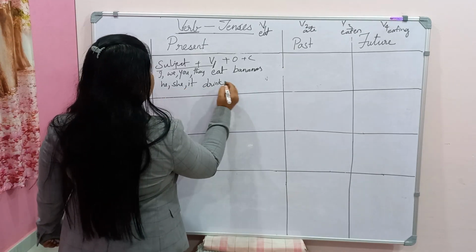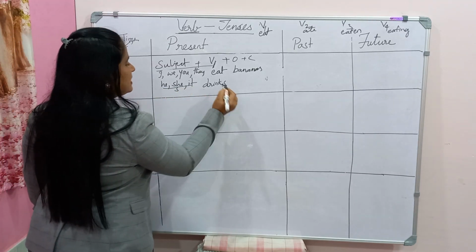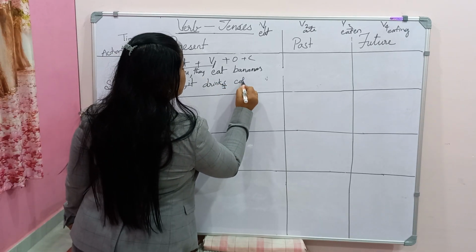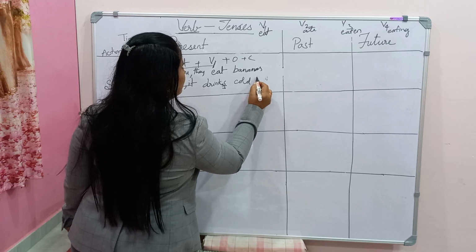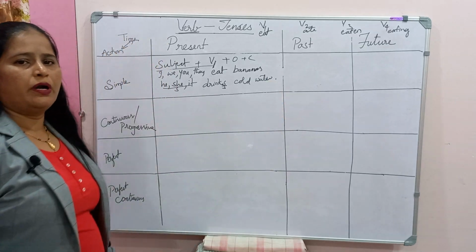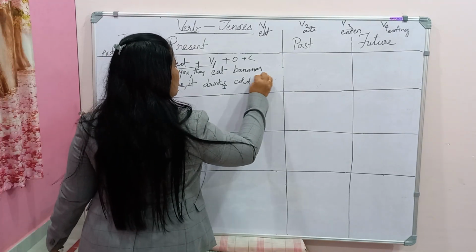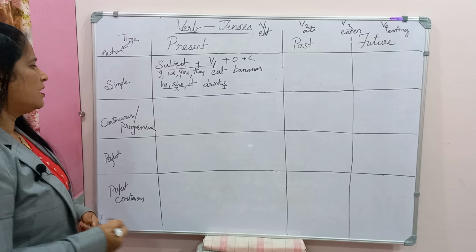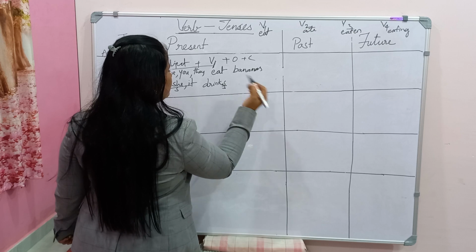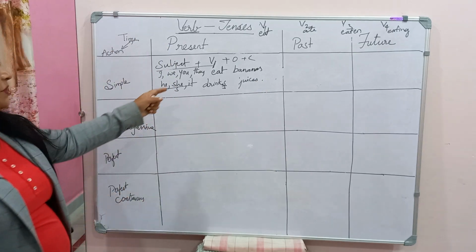So she drinks. What do we take? For all the singulars, an s is added. Please do remember. She drinks what? She drinks cold drinks. Instead of cold drink, let us take cold water. She drinks cold water. Or else, what do you want to take instead of cold water? It's not tea, we don't call it a drink. It can be juices. Very good, this is a nice word. So she drinks juices.